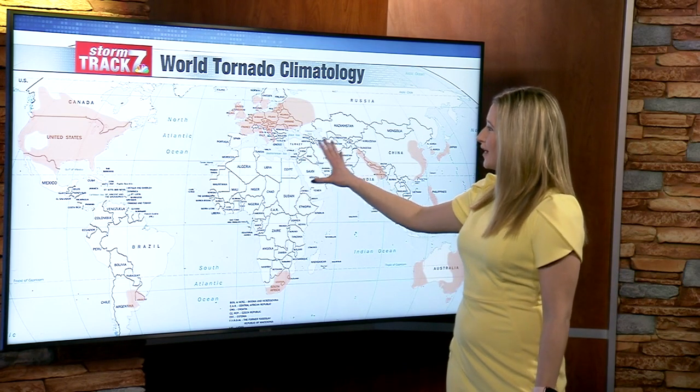Well, we have to look at that globally, and specifically the World Tornado Climatology. As you can see from the map here, the United States has the most tornadoes in a given year. We see on average about 1,200 tornadoes. The country who comes in second place to that is Canada at only 100 tornadoes.